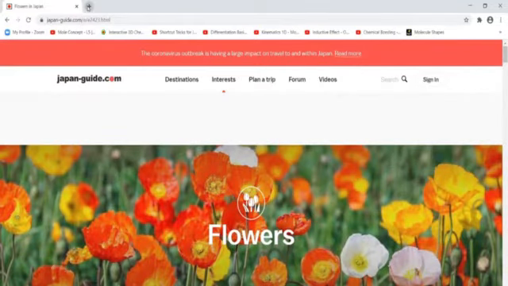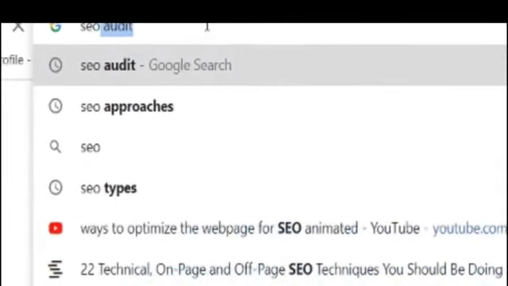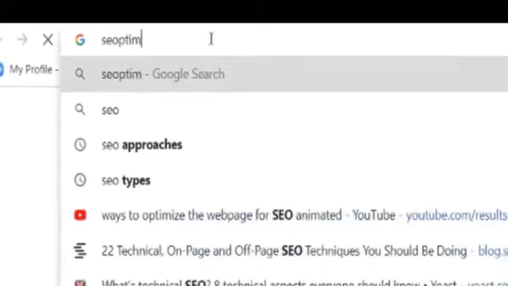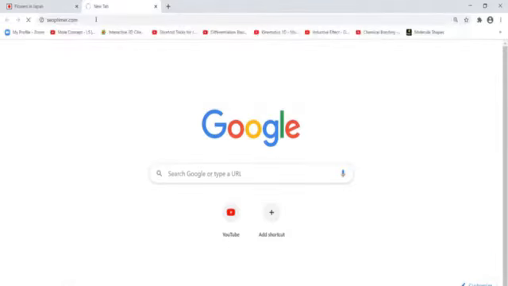So for this, I will open SEO Optimal, that is seoptimal.com. This is an audit tool website, but this website allows you to audit 1 or 2 websites per day. So if you want to audit more than 1 website in a day, it won't allow you.